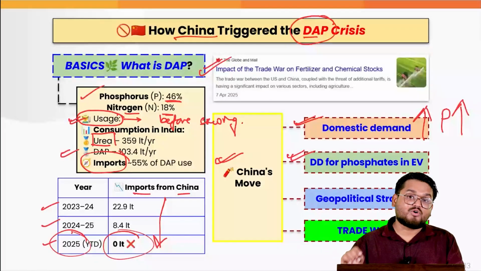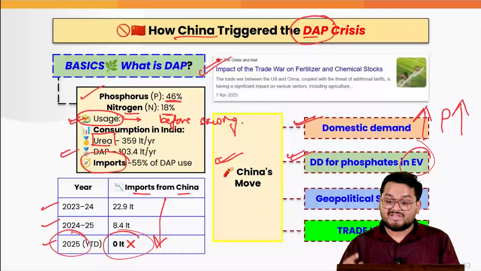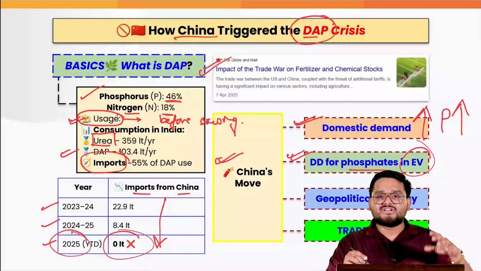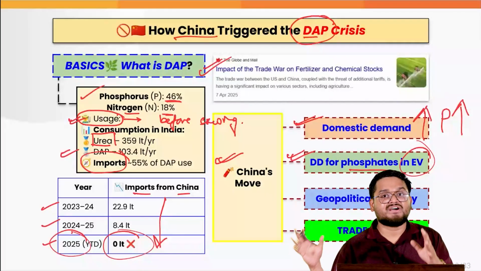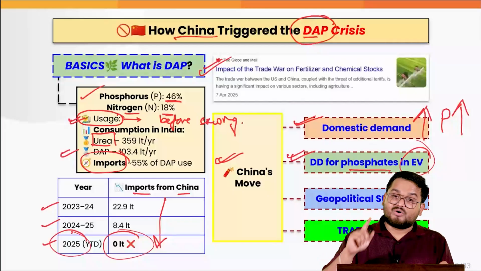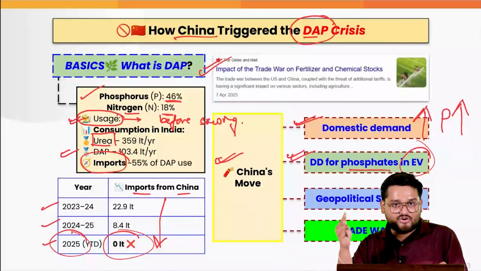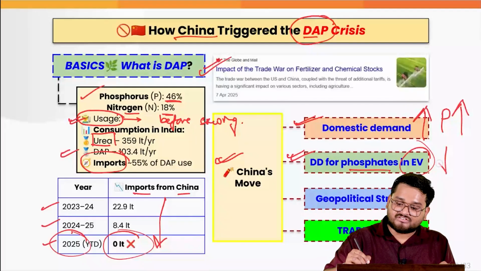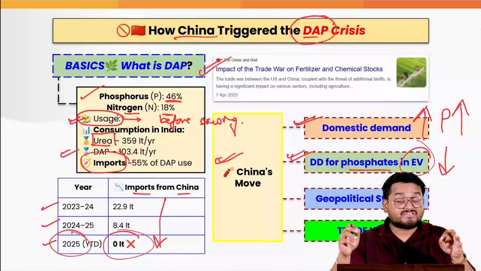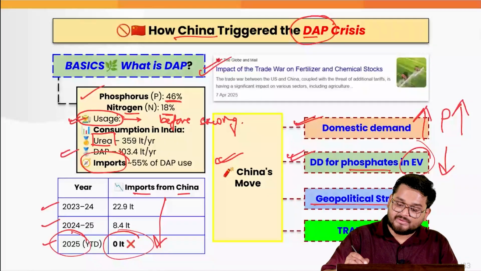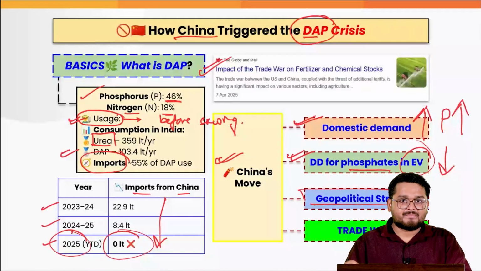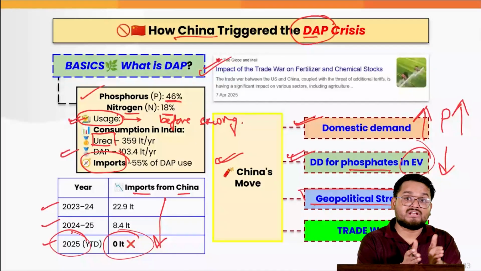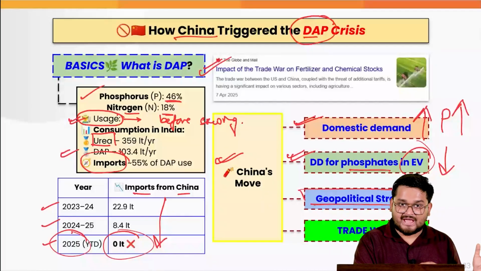Also, when we are talking about electric vehicles in recent times, they also need phosphates for battery development and various other critical components. This diversion of phosphorus towards EV manufacturing in China has also led to a reduction in stocks. Next, according to experts, this also seems to be a geopolitical strategy, because China always tries to leverage its strengths and weaknesses.